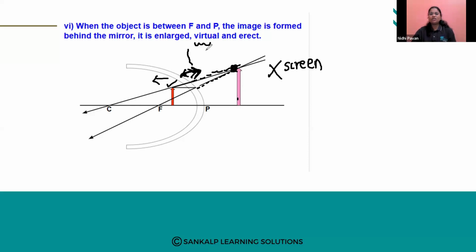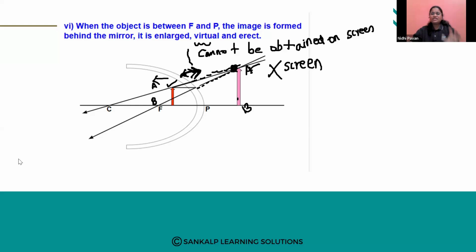What do you mean by virtual? Cannot be obtained on screen. Such images are called virtual images. Real images can be obtained on screen. And when you see, the image is erect. If the object is AB, the tip is A and the bottom is B, and the image will also be AB, not inverted as in the previous case studies. Okay, so this is about the case study.